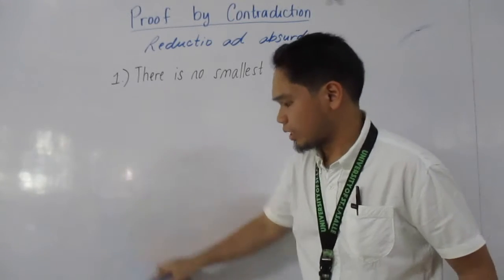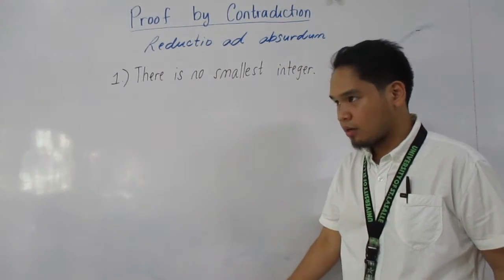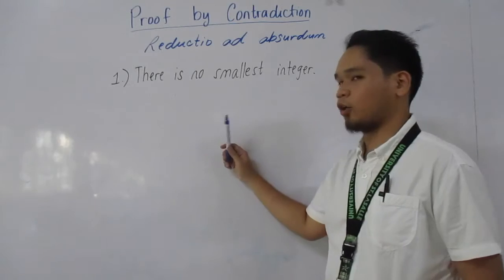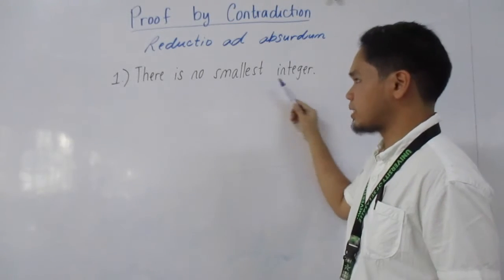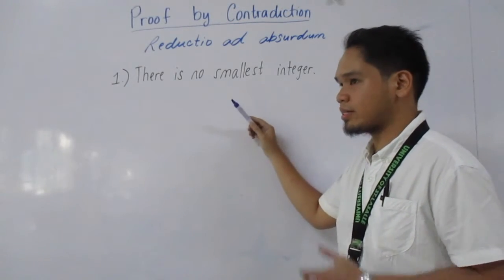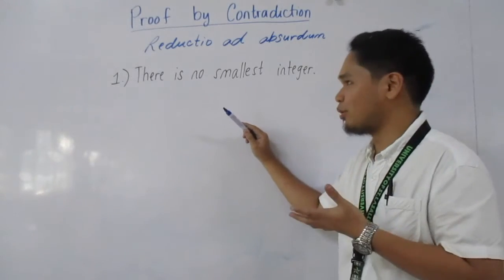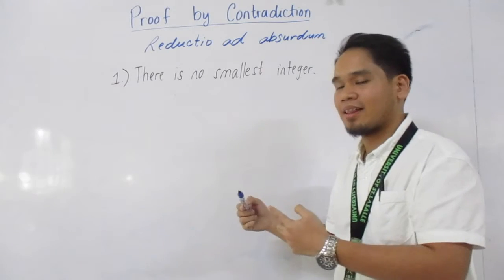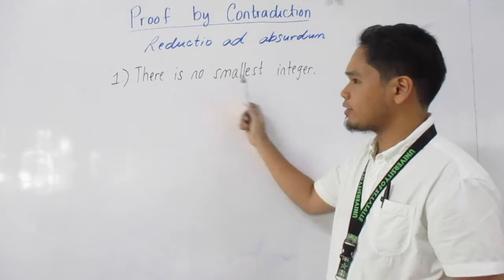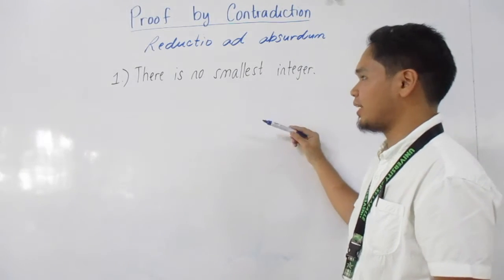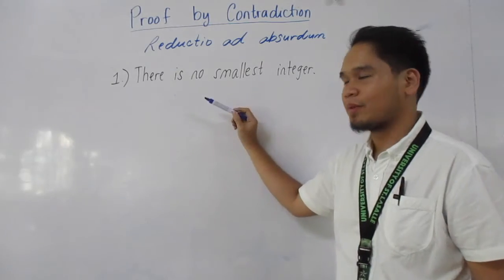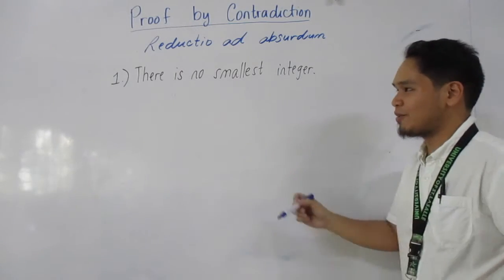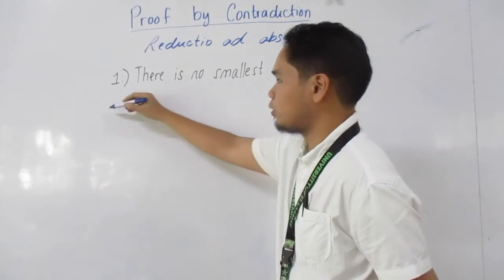Again, what is proof by contradiction? We make an argument and assume that it is false, meaning there exists a smallest integer. From that false statement, we will try to falsify it. And if we falsify the false statement, we are saying indirectly that this is a true statement. So let's start from here. How can we start the proof? Proof.